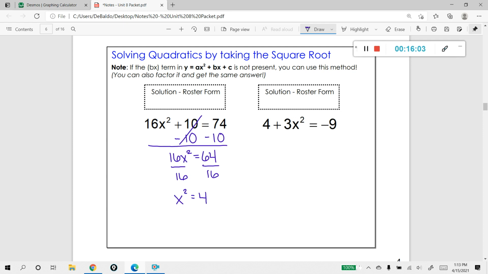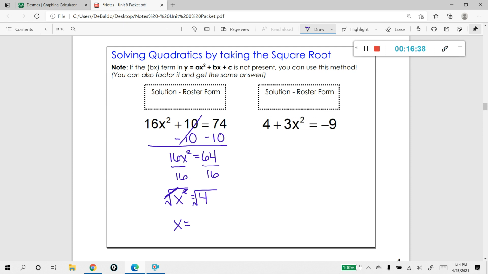Now, this is a heavy algebra concept. When you get rid of a square, the only way to do that is to take the square root of both sides. When doing that, the square root and the 2 cancel each other out, and you're left with x. Now, when dealing with quadratics, we are no longer just working with the principal root, meaning the positive root, because we all know that the square root of 4 is 2.